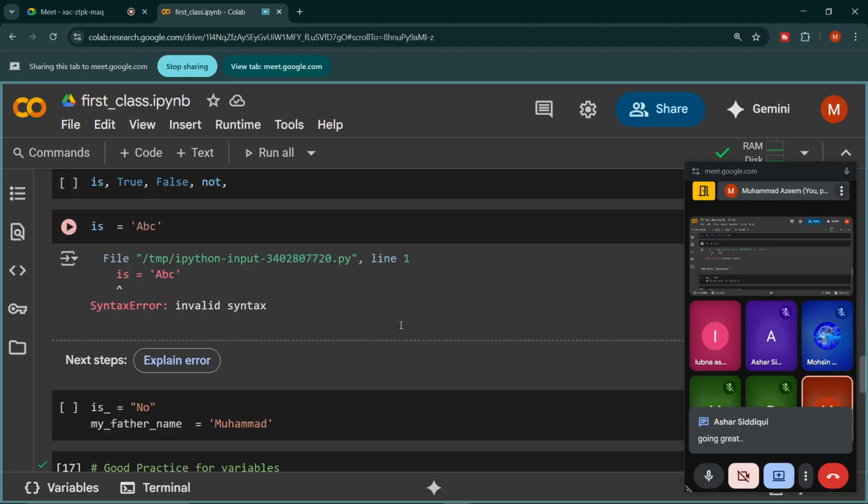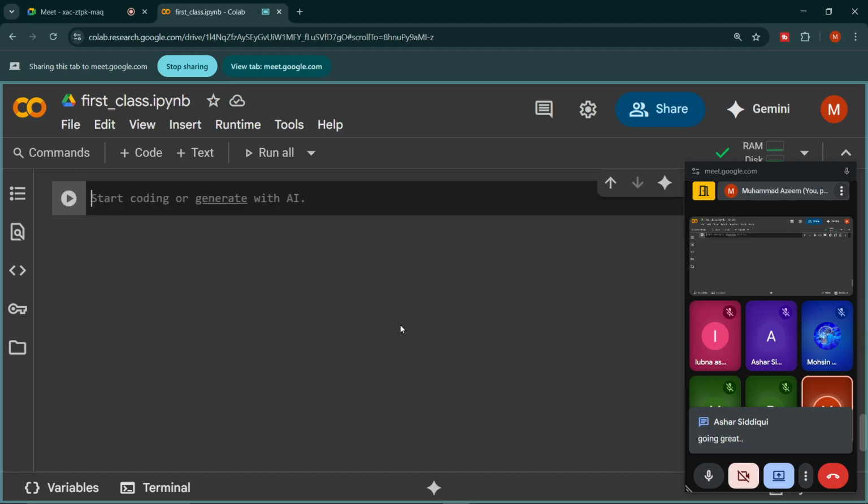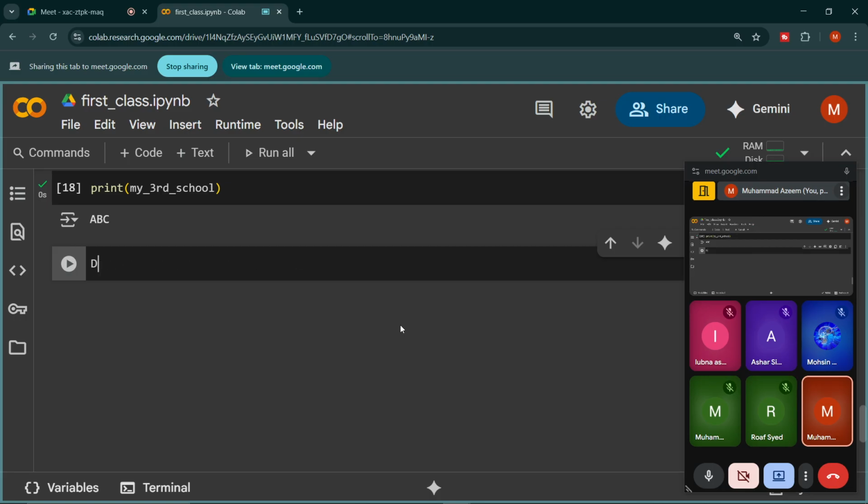Okay, fine. Now the topic is data types. So what actually are data types? Whichever type of data we see in Python consists of four types.